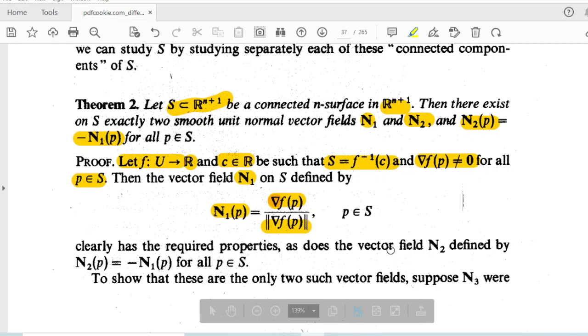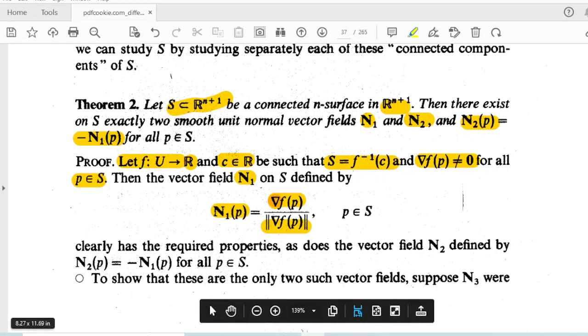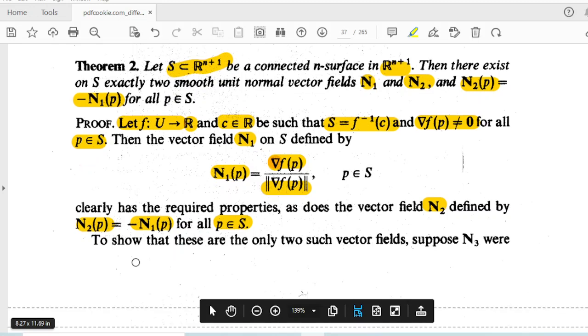Clearly we can see that the vector field properties are satisfied. We know this is a gradient, so the vector field property is satisfied. Now we are going to define n2 bar. n2 bar of P is equal to minus of n1 bar of P for all P belongs to S. Okay, this is our n bar. By using n1, we are going to define n2.